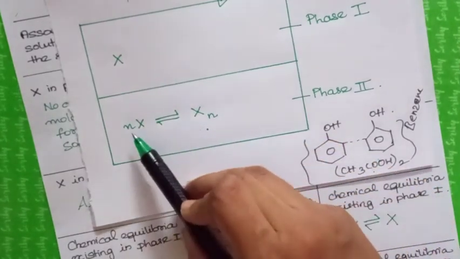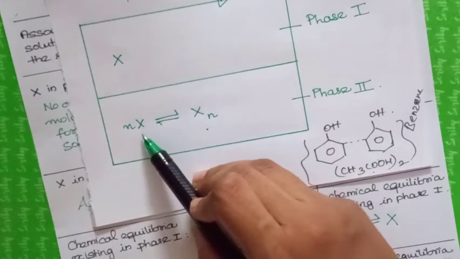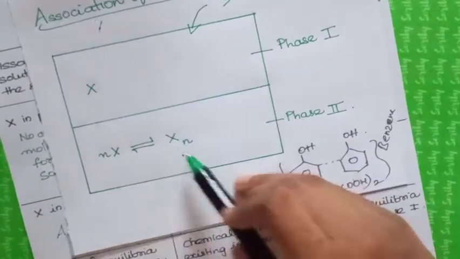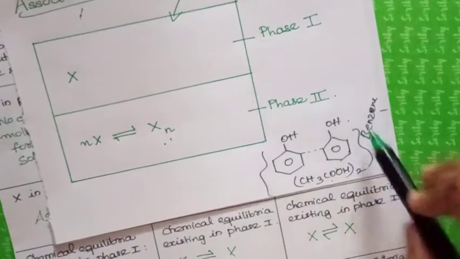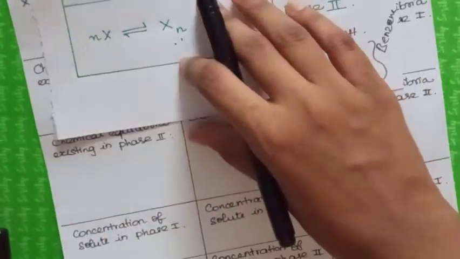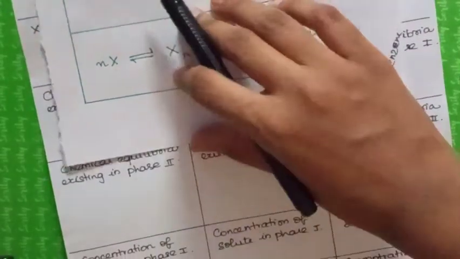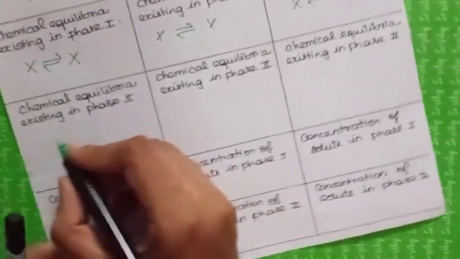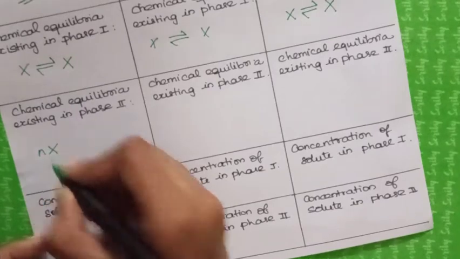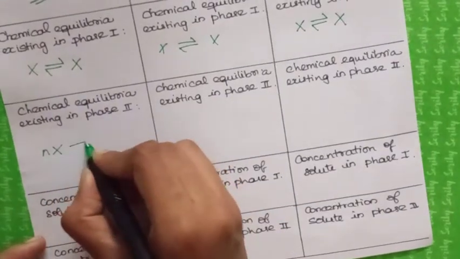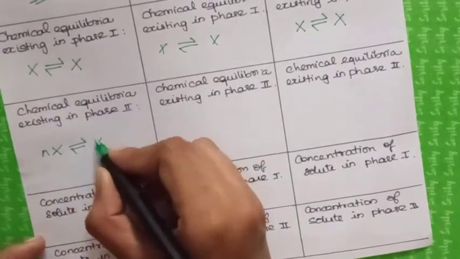If 2 moles of solute undergo association, it forms a dimer. So here I can write the chemical equilibria existing in phase 2: N moles of the solute will undergo association to form a polymer.